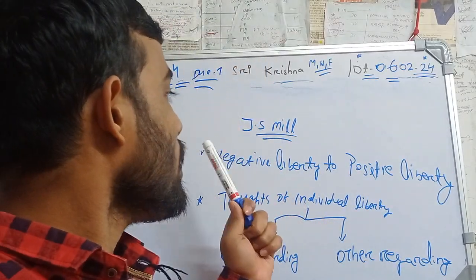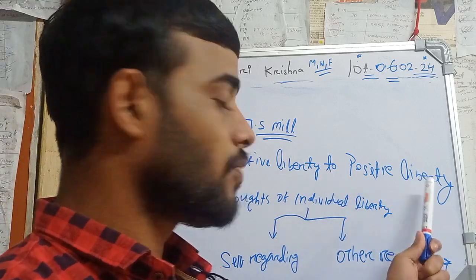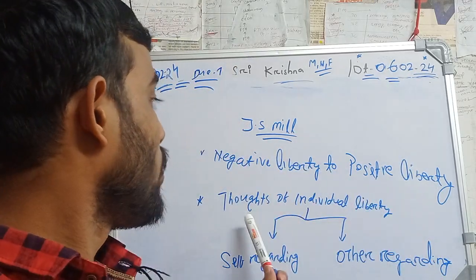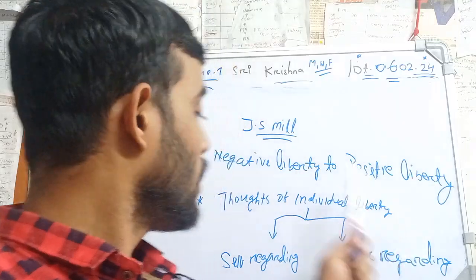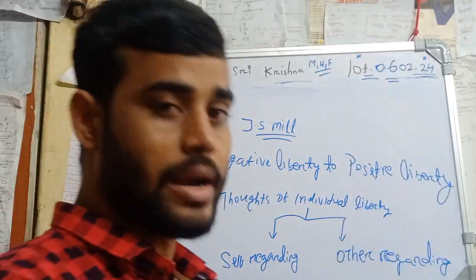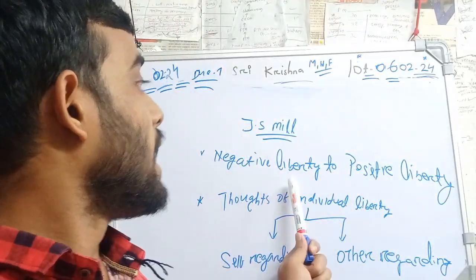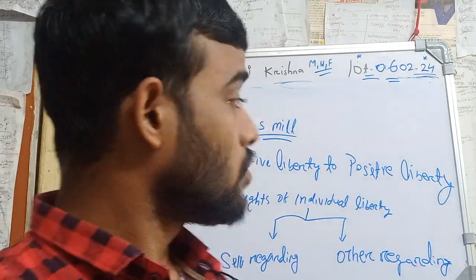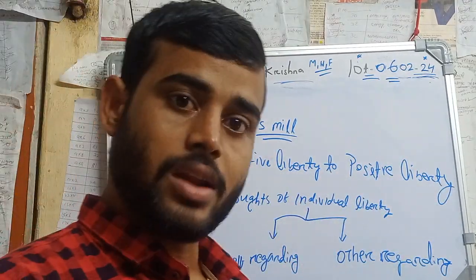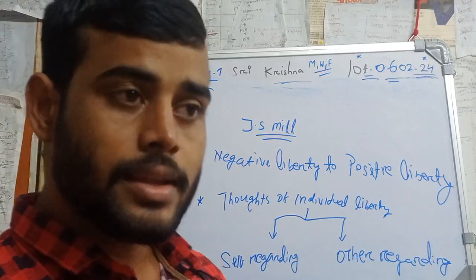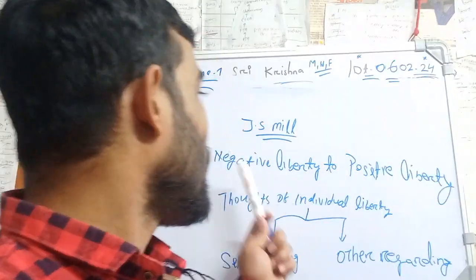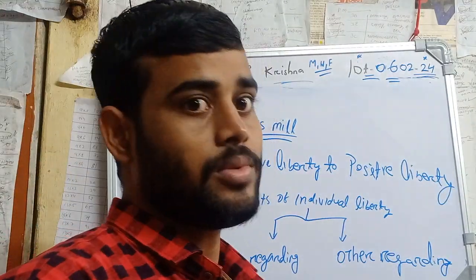So negative liberty, positive liberty, the first thing. Second, we will discuss the thought of individual liberty, in which self-regarding action and other-regarding action. So J.S. Mill is a liberal scholar, and he considers a transition period from negative liberty to positive liberty.